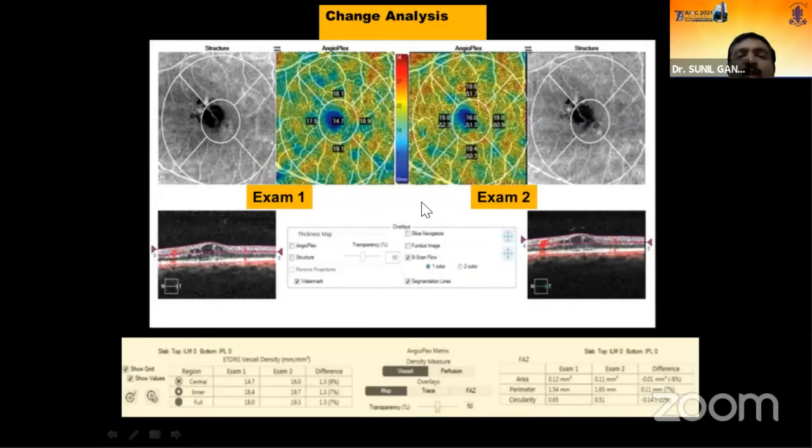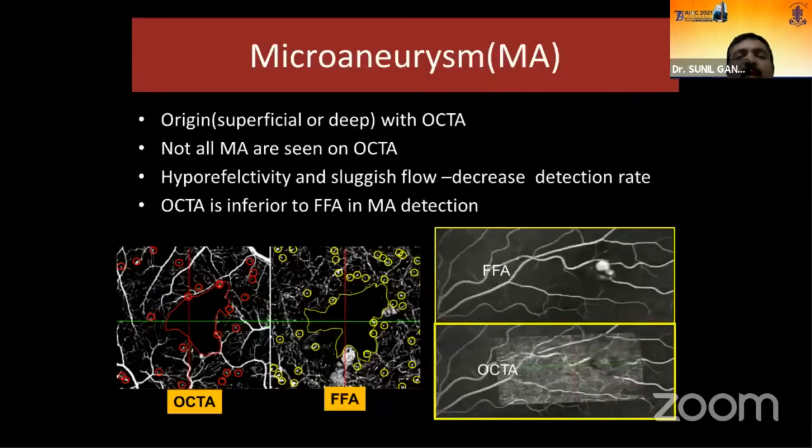With using an OCTA, you can do a change analysis also from one examination to another examination. You can look at the foveal avascular zone changes as well as the vessel density changes, so that it helps you to follow up the patient over a period of time to know the severity of diabetic retinopathy. Coming on to each lesion, coming on to the microaneurysms, you can know the exact depth of the microaneurysm, whether it is superficial or deep.